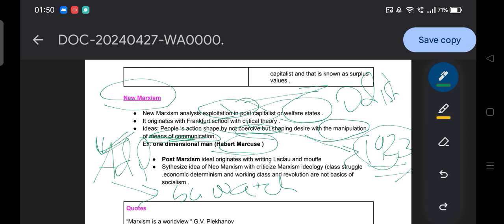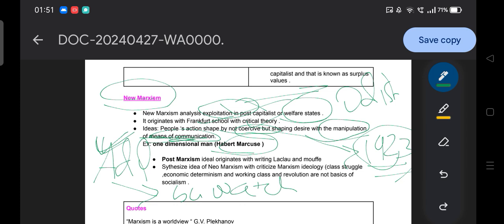So this is how exploitation goes on in the welfare state. Say, if you notice, how many channels nowadays expose the violence going on in Manipur or in Ladakh? These things are not told to the masses. They only show the merits of the government.